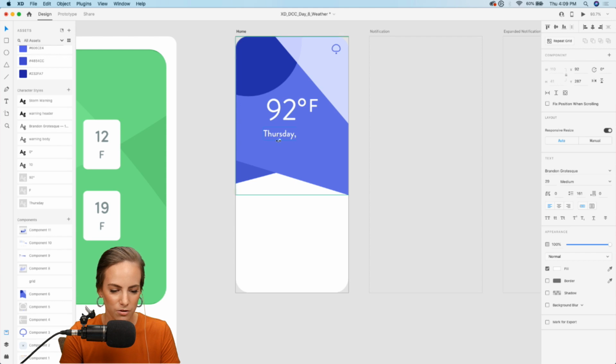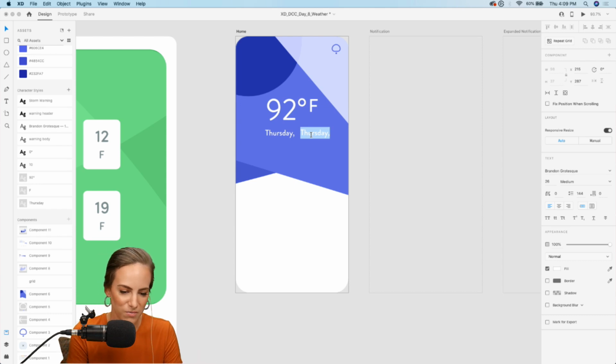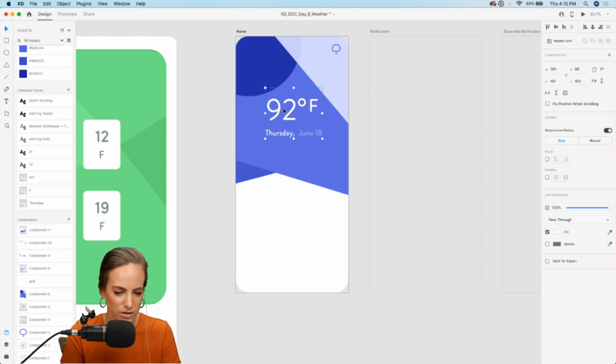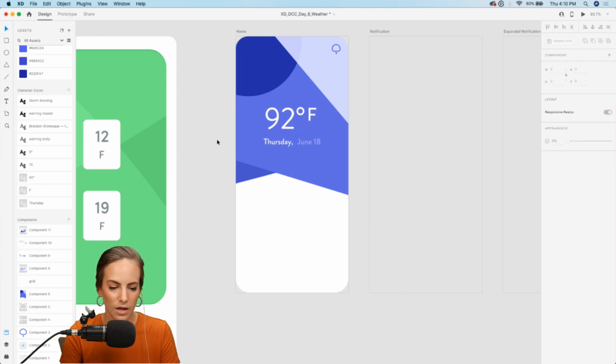So this is really the focus of our homepage because we don't really need a ton of features for the homepage. Really just the user wants to find out maybe the preview of the week and what the temperature is. We don't need anything too fancy. And I'll bring this down a bit because I want to focus on Thursday more. And then I'll just group all of these together. Let's bring this down just a tad bit.